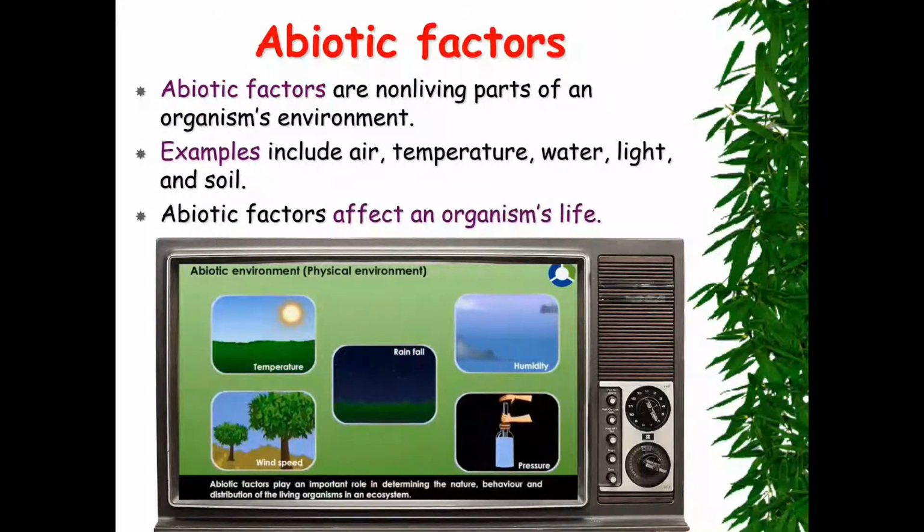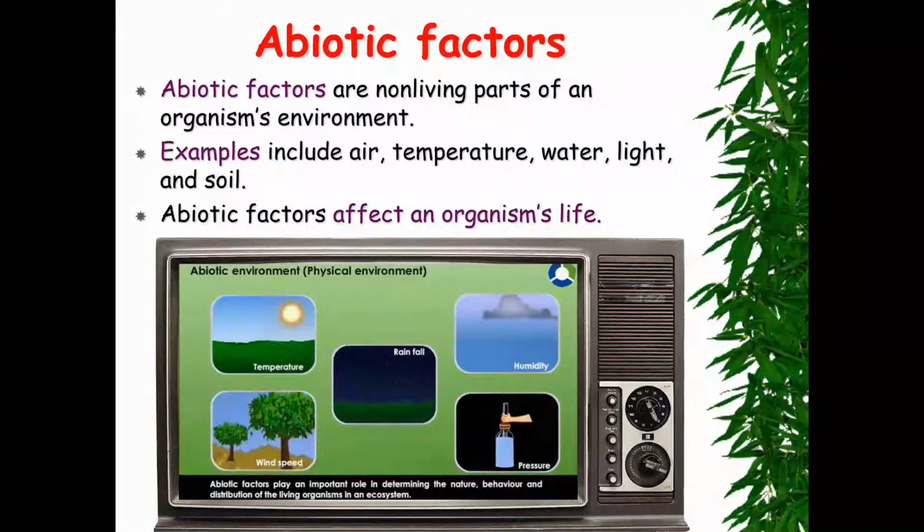Abiotic factors play an important role in determining the nature, behavior, and distribution of the living organisms in an ecosystem.